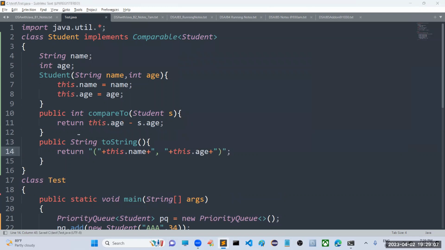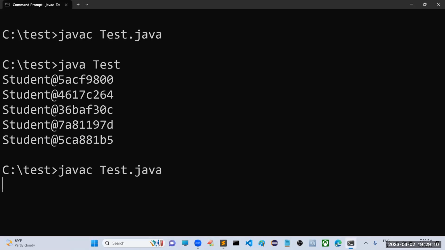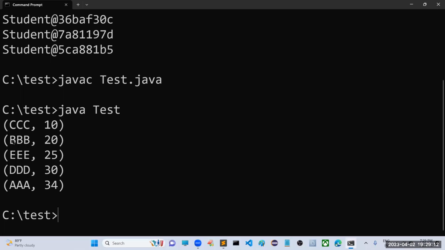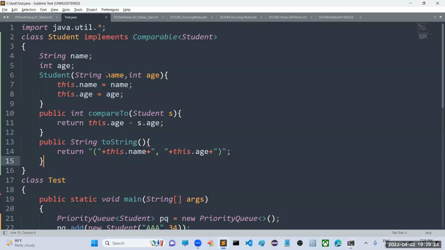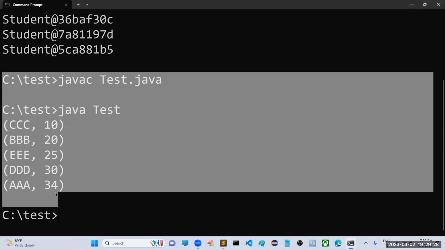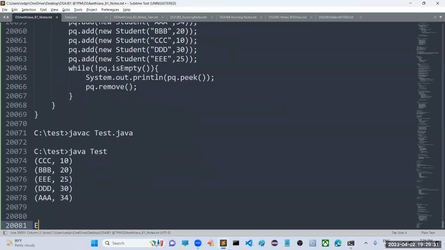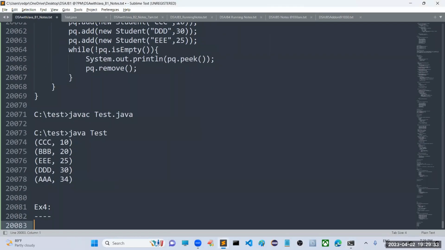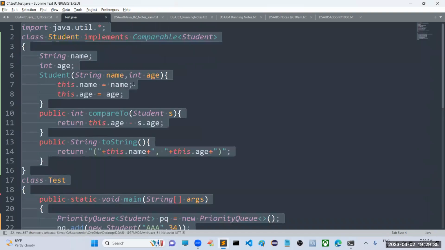Yes, sir. Now let us see. Sir, which object are we getting first? CCC, because his age is very small when compared with the remaining. So like this we are going to get the content, sir. This is the purpose of a priority queue. Now, sir, can I take these values in descending order? Yes, we already know. I have given clarity on how we are going to get it in descending order.